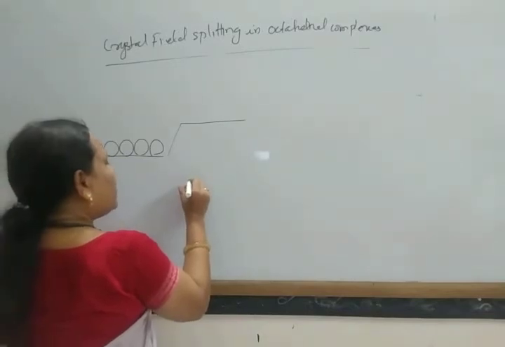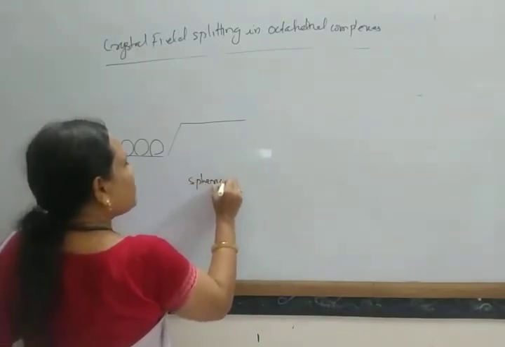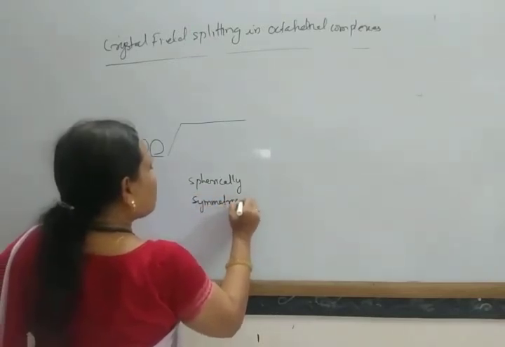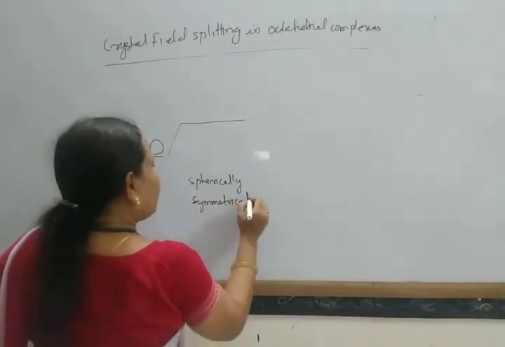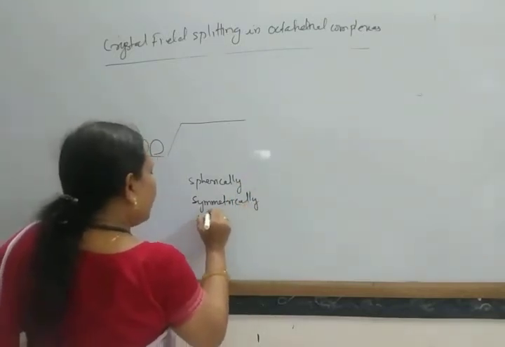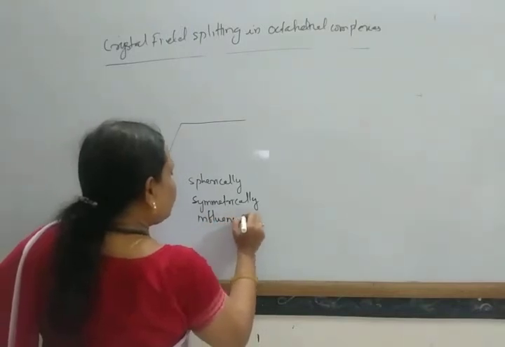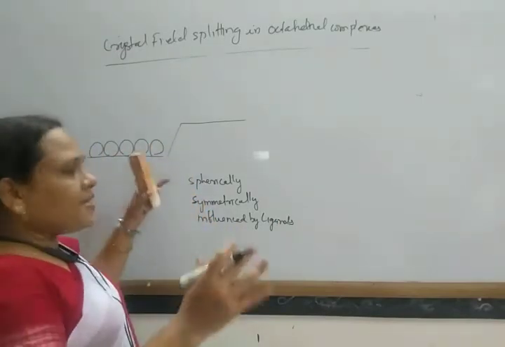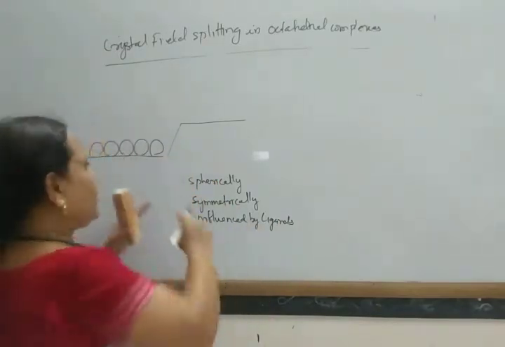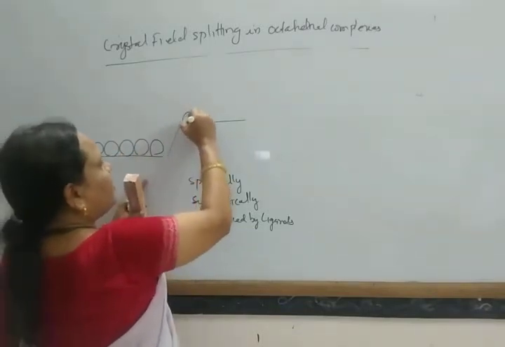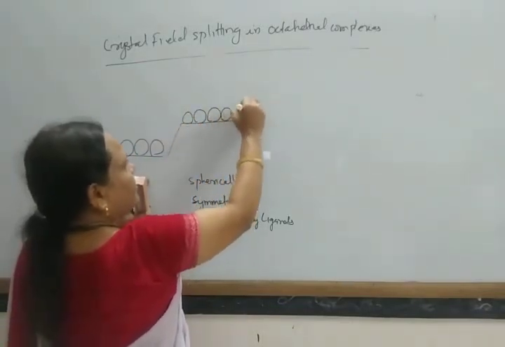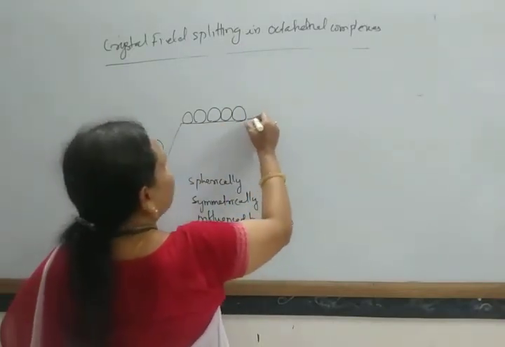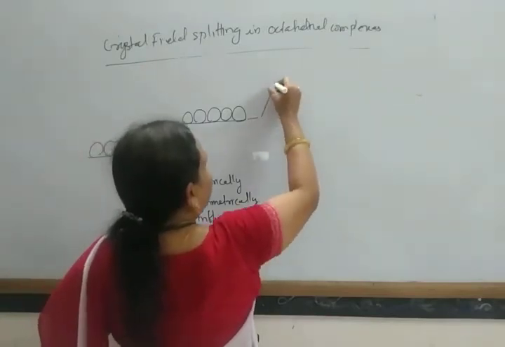So when these ligands approach spherically symmetrically, these d orbitals go to slightly higher energy. And when the ligands approach, again it splits into 2 sets.